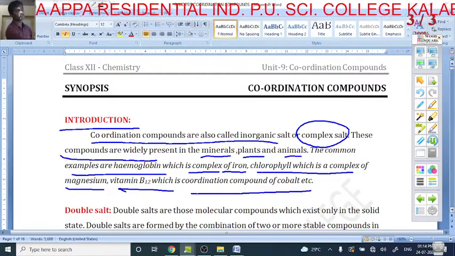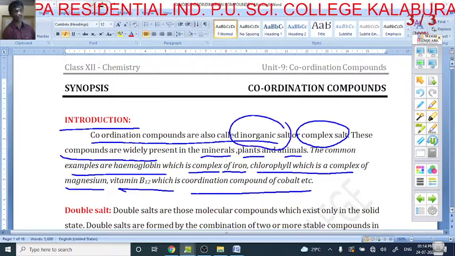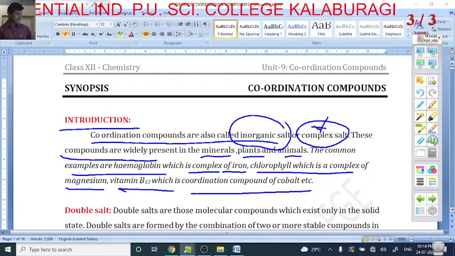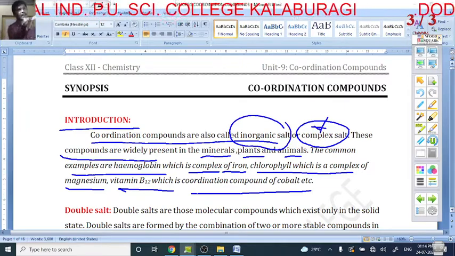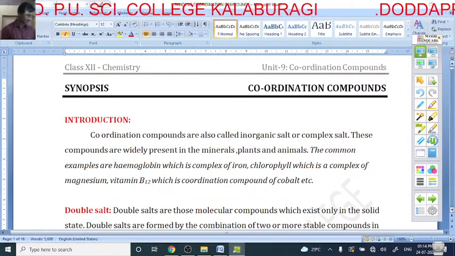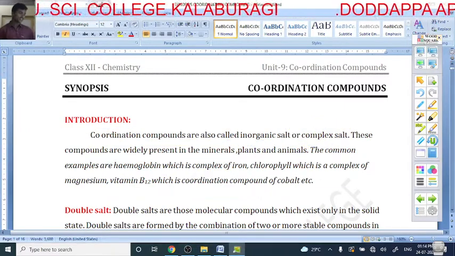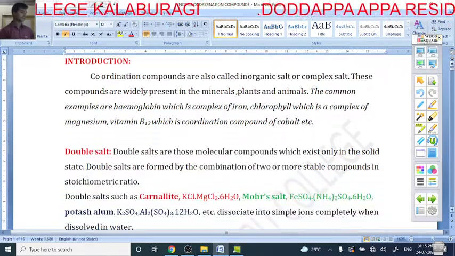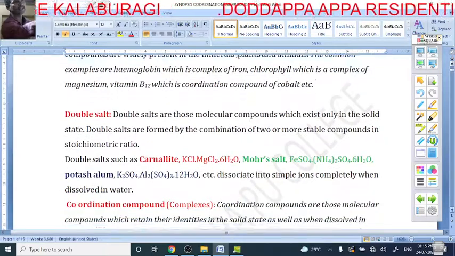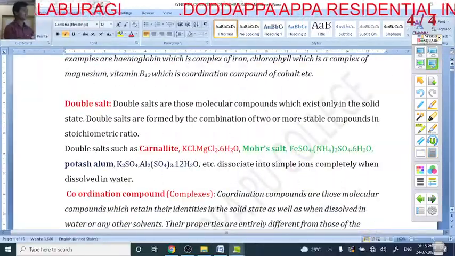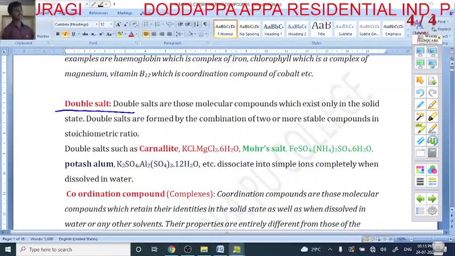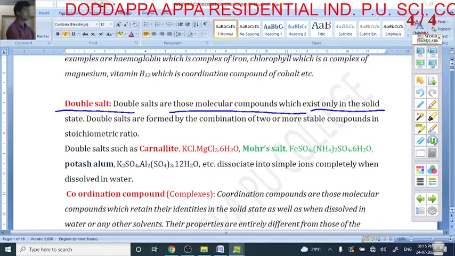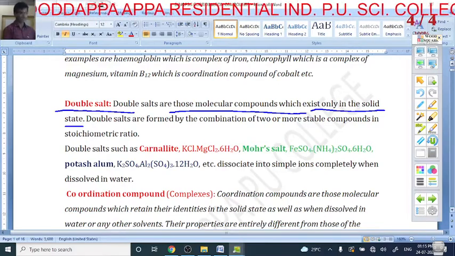So what is a coordination compound? Coordination compounds are nothing but an inorganic salt, also called a complex salt. The next slide is the double salt. What is a double salt? Double salts are molecular compounds that exist only in the solid state.